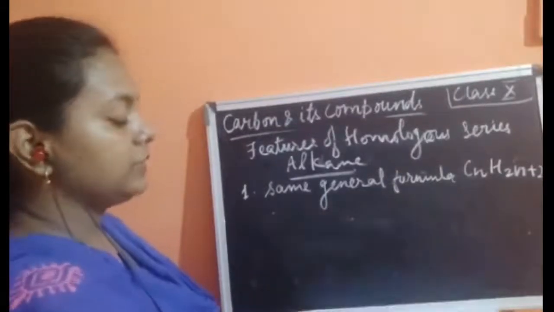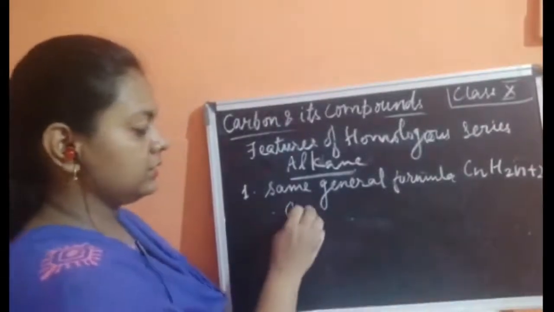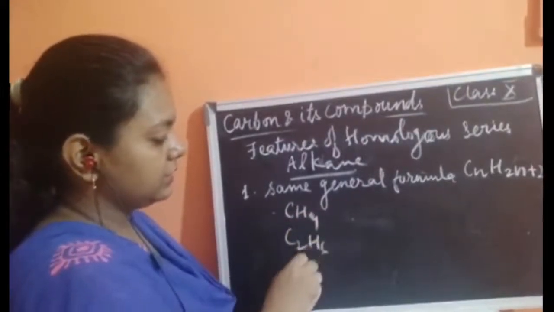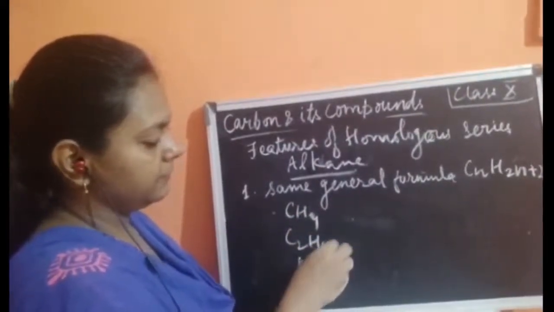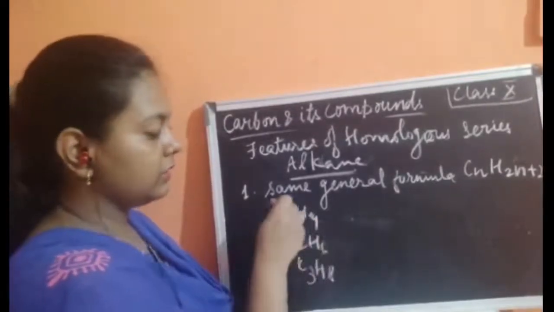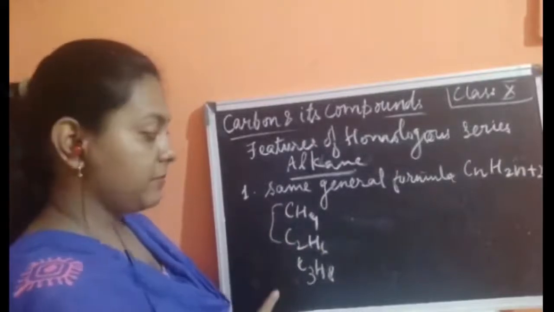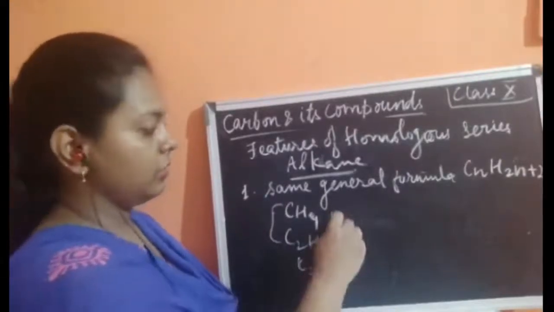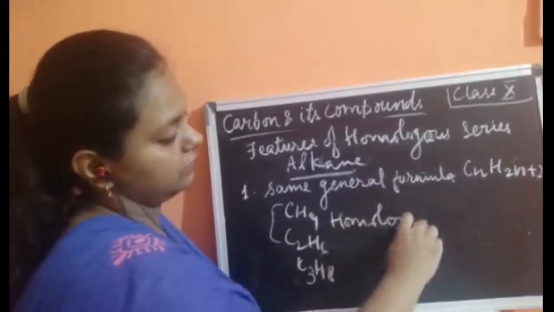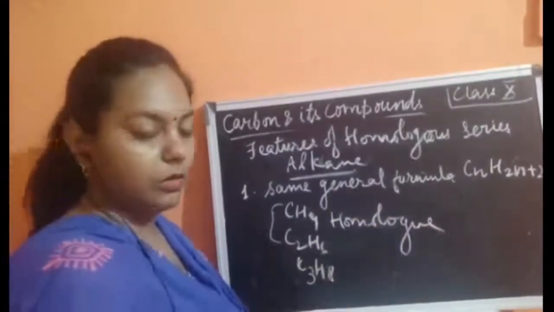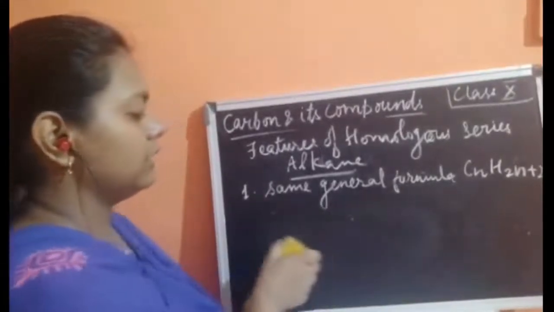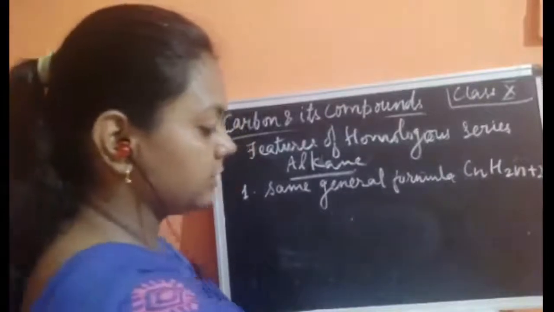So these were the homologs. As I have just written, CH4, C2H6, C3H8, these are known as the homologs. These are the members of the homologous series, and they are known as the homologs of the alkane series. So this was about the homologous series for the first characteristic.